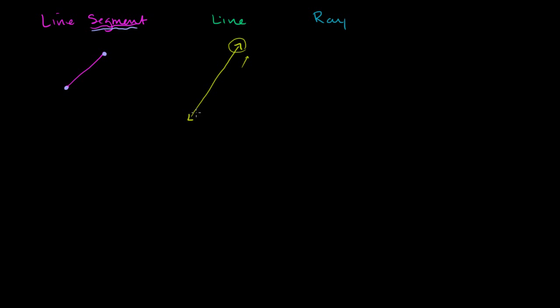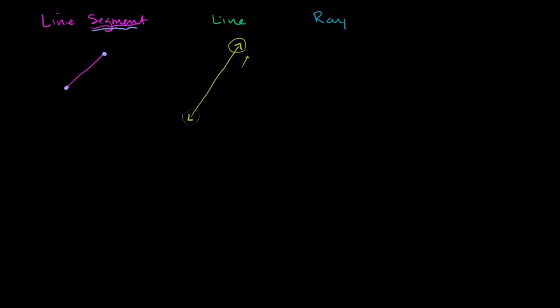And to keep showing that it goes on forever in the down left direction, we draw this arrow right over here. Obviously, I've never encountered something that just keeps on going straight forever. But in math, that's the neat thing about math, we can think about these abstract notions. And so the mathematical, purest geometric sense of a line is this straight thing that goes on forever.